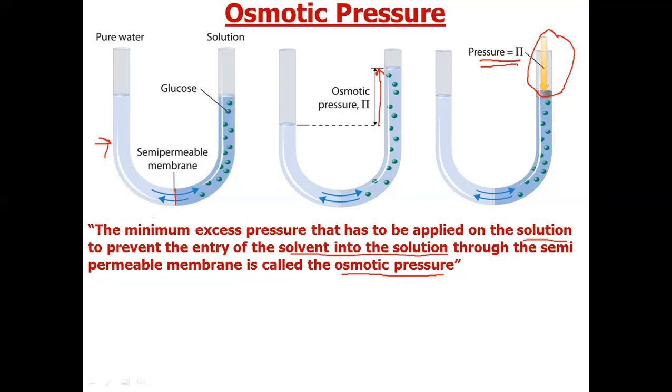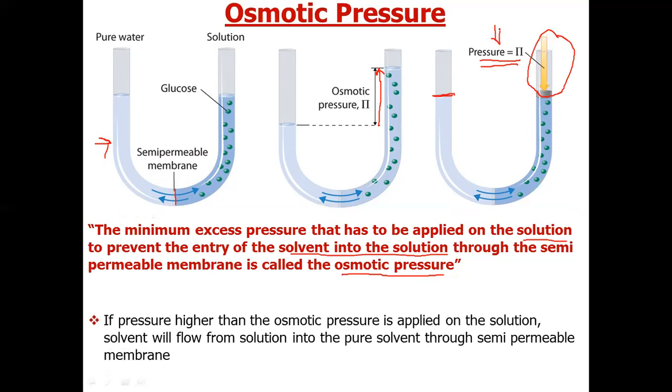How will we know that there is no net flow of water from the solvent side to the solution side? By noting this level. If this level remains the same, that means there is no net flow of solvent molecules. So this is how we can also define osmotic pressure, and it is denoted by pi. Now what will happen if we apply more pressure than osmotic pressure?